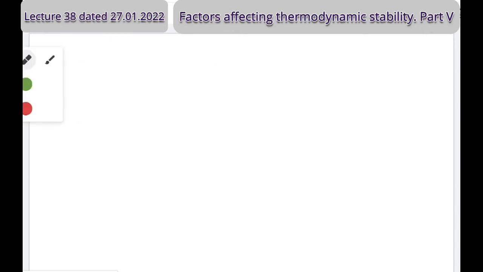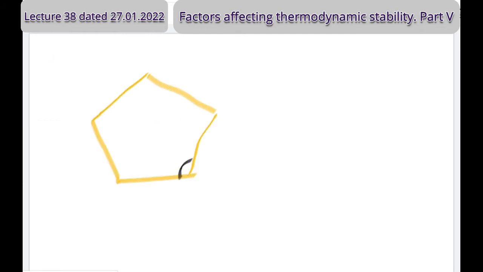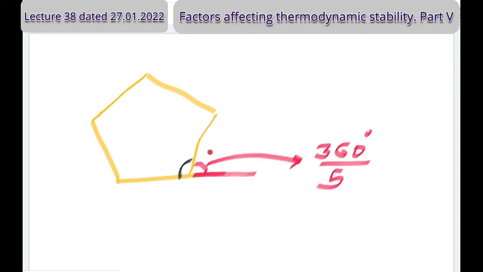Now my question is, if you consider a pentagon, what is this inner bond angle? Use the learning that I informed you. What is this angle? 72. 72 degrees is the external angle.